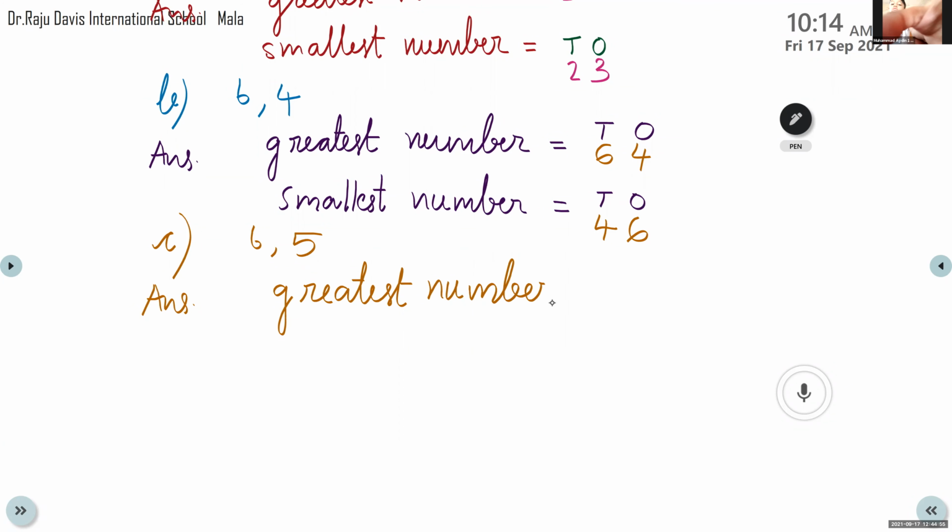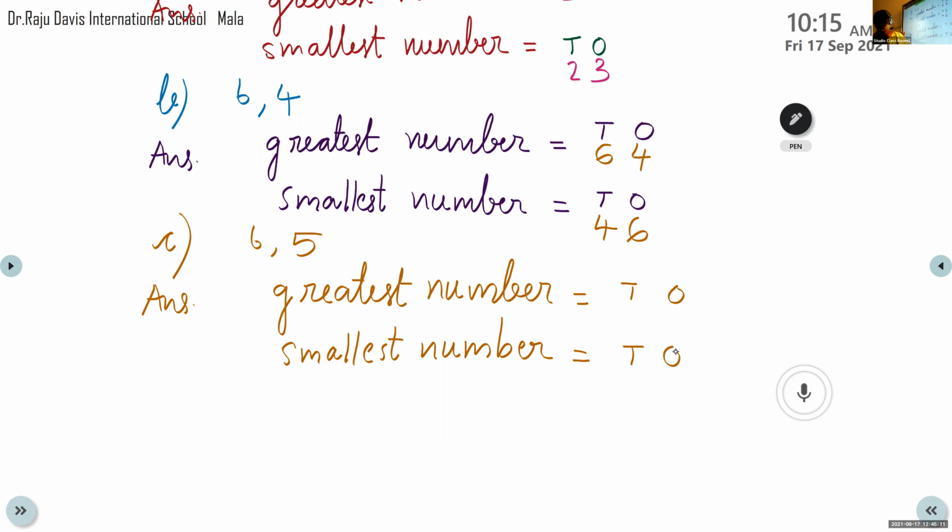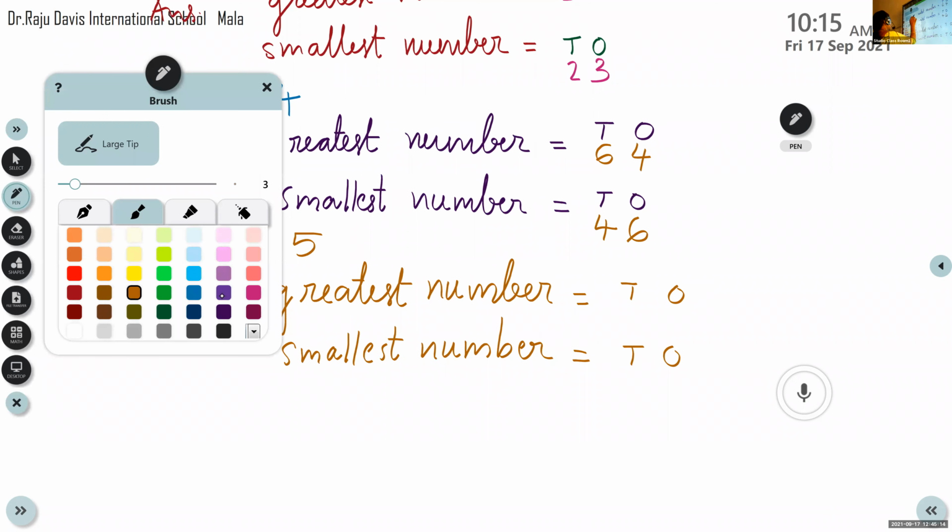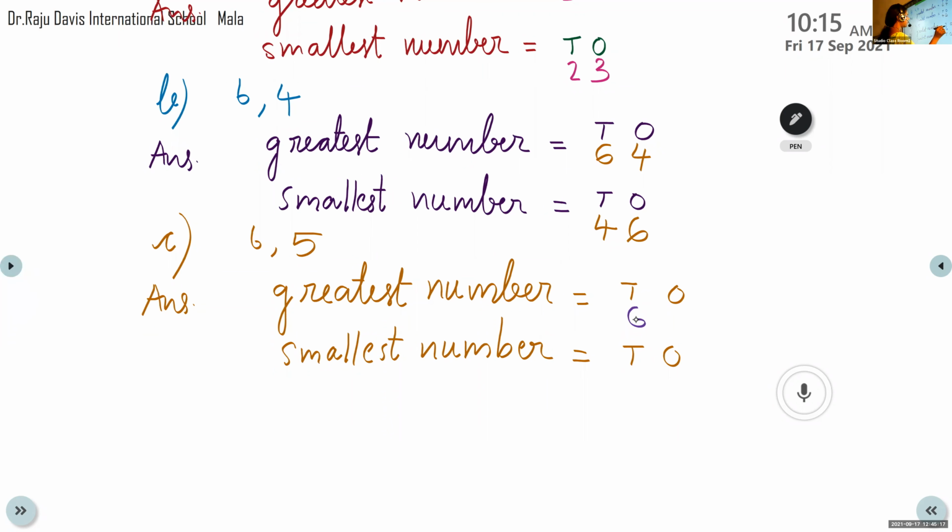56. Good boy. So for the greatest number, we can write the tens and ones. Again tens and ones. The greater digit is 6, so we can write 6 at the tens place and 5 at the ones place. So the greatest number is 65. Then for the smallest number, we write the smaller digit in the tens place and the other one in the ones place. So the answer is 56. So the greatest number 65, smallest number 56.